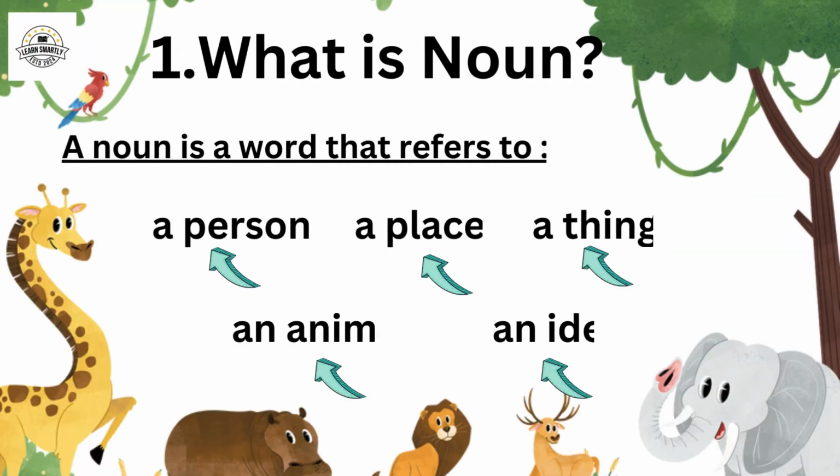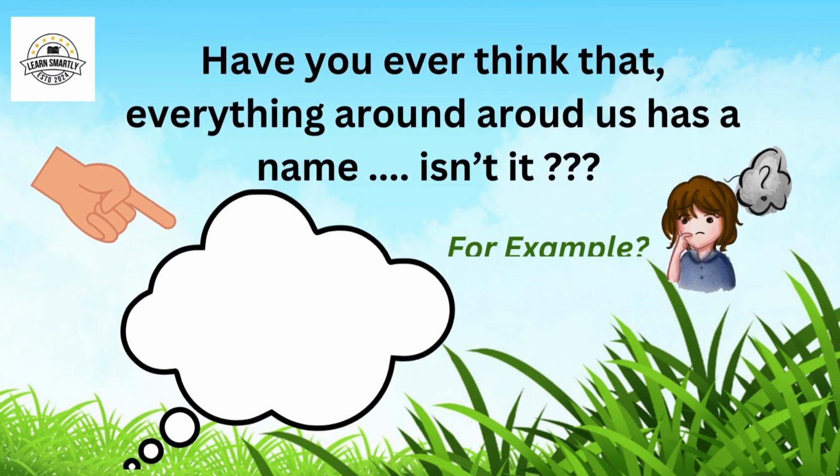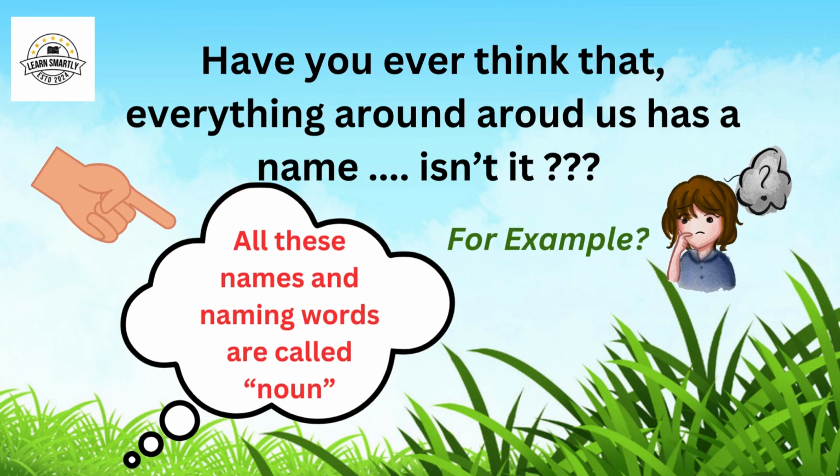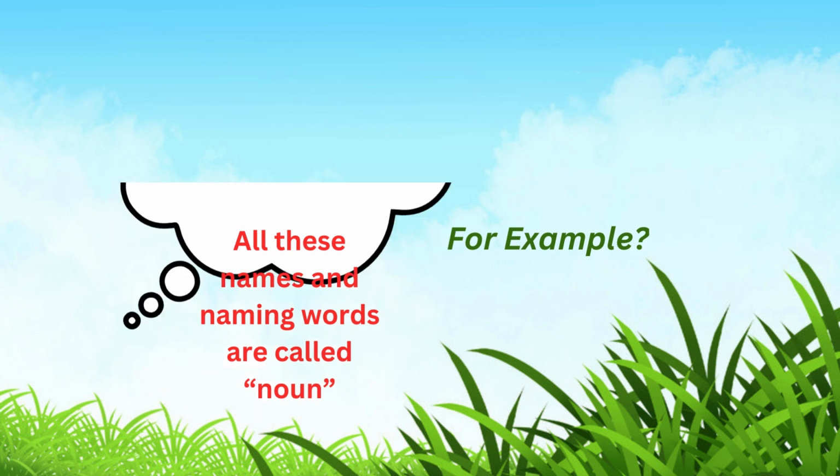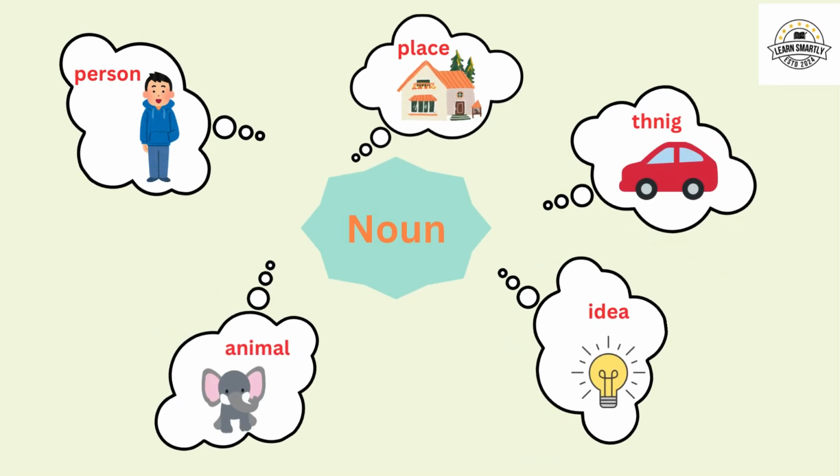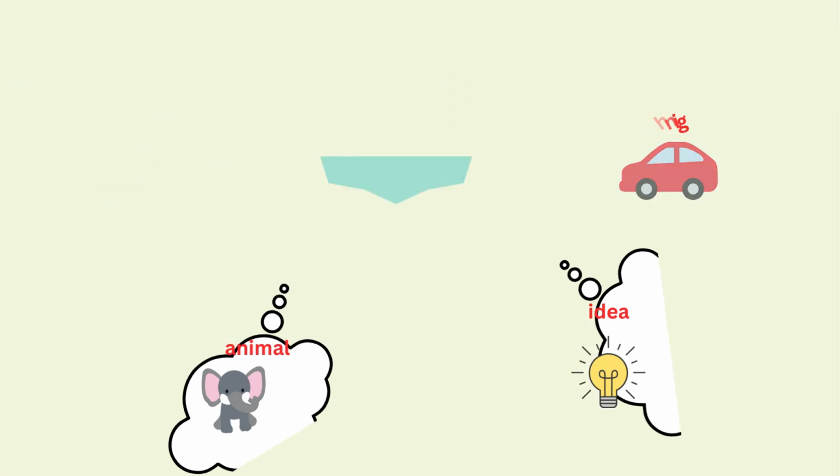What is a noun? A noun is a word referred to as a person, a place, a thing, an animal, an idea. Have you ever thought that everything around us has a name, isn't it? All these names and naming words are called nouns. For example, man, house, car, positive thinking, and an elephant.